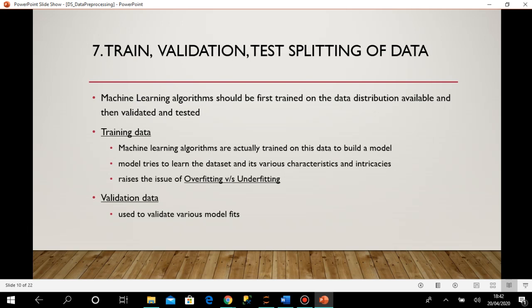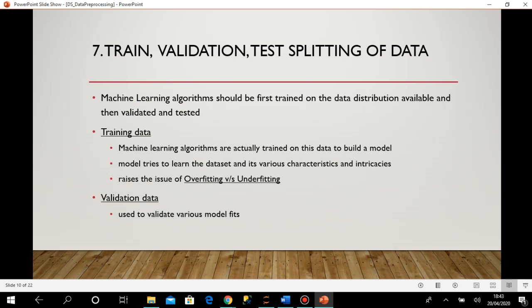So what I can do is take the training data set, where from these 100 records I will take 80 records, and in those 80 records the target value is given. Then comes my validation data. What I want to do is validate whether this part is working or not.